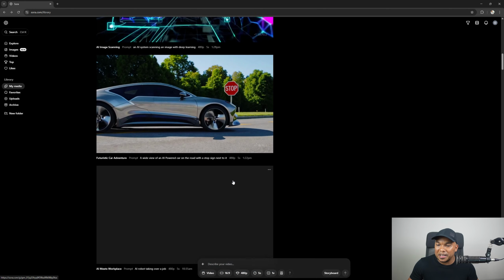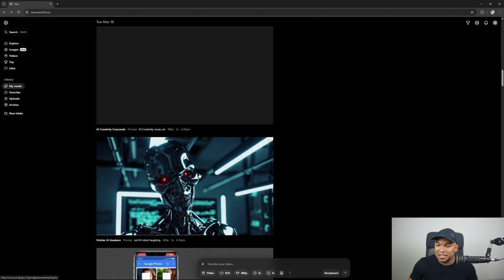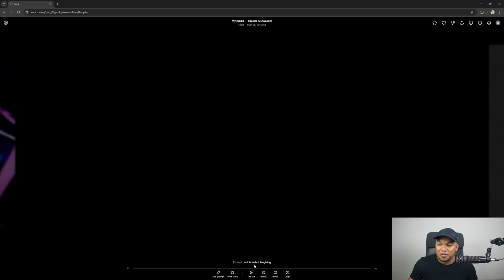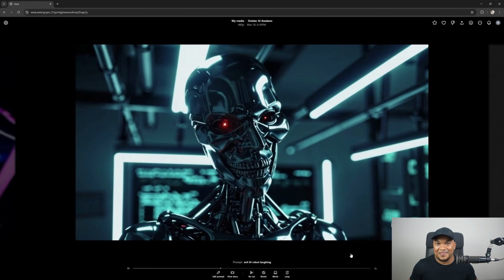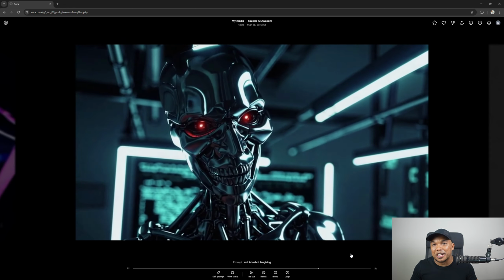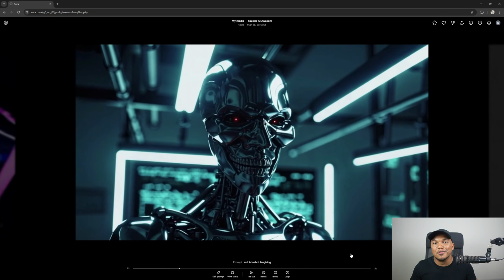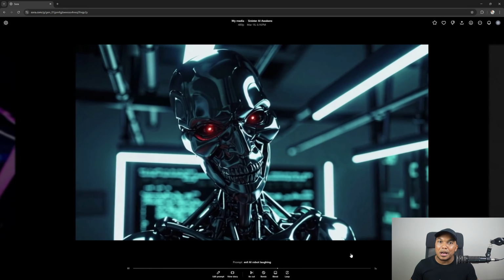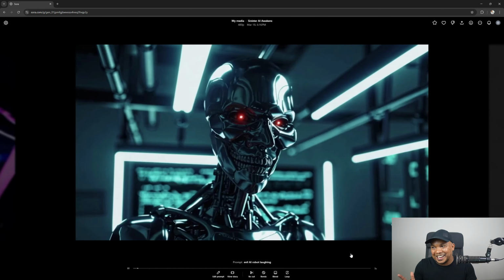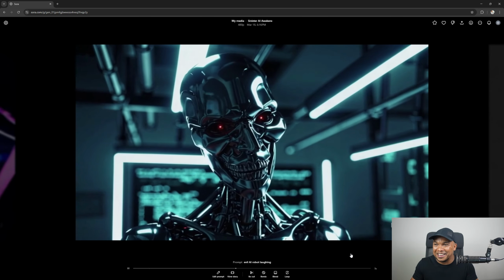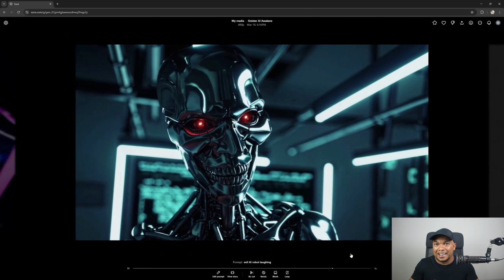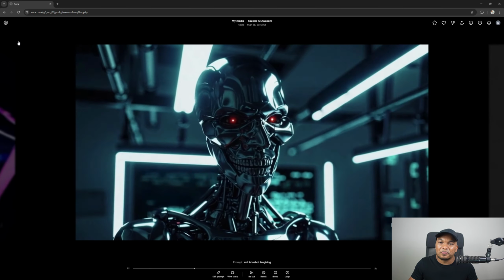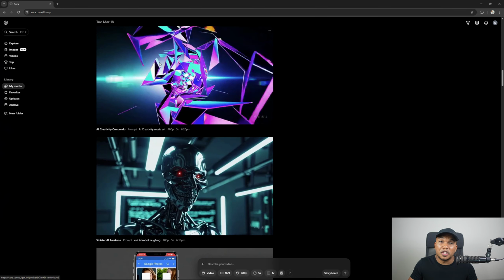Let me give you another one in here, the one with the robot. And this one just simply says evil AI robot laughing. That's it. I don't have the time to start writing, top-down view from a 45-degree angle, and so on. I just pretty much serve out my general idea. I want this. And for the most part, it does a pretty good job of generating videos for me. So Sora is my go-to for generating videos.